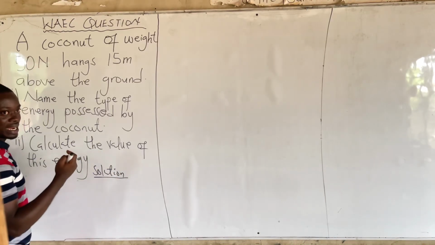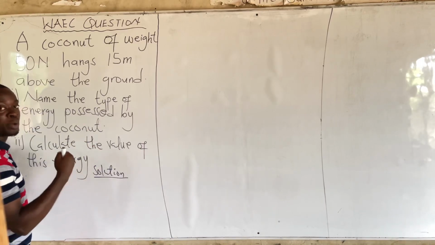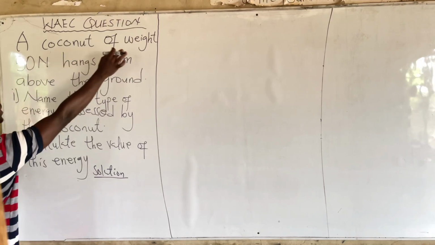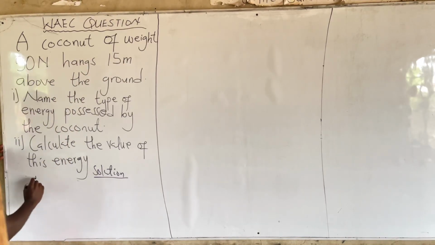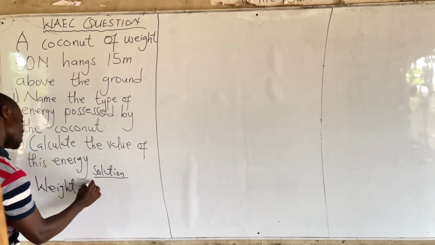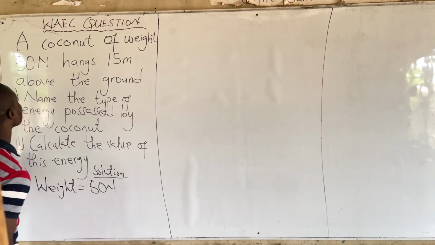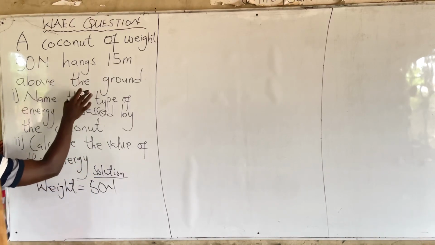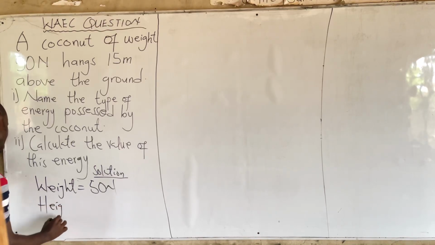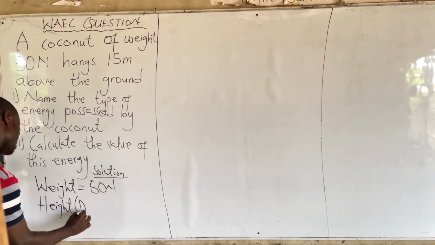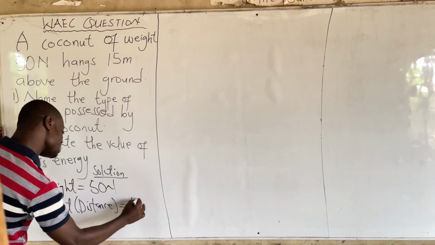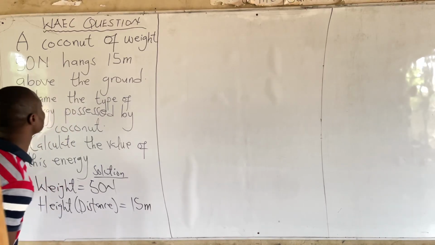So let's read the question again and then write down all the important information from the question. The question said a coconut of weight 50 newtons. So the weight of the coconut is 50 newtons. Hangs 15 meters above the ground. So this one becomes the height of the coconut, or the distance from the ground. So the height of the coconut is 15 meters.